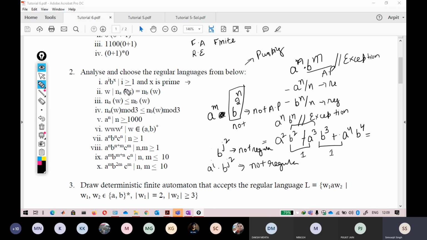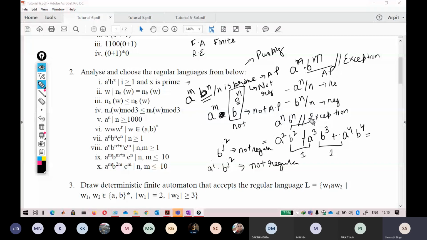If you remember a raised to power n, where n is prime, we have studied that this is not a regular language, because we are not able to find any AP in that part. Suppose this is b raised to power n, and I take another string like a raised to power n and concatenate it with that. Singly it's not a regular language, and when you combine it, it is also not a regular language. So I will always be interested in the not regular part.